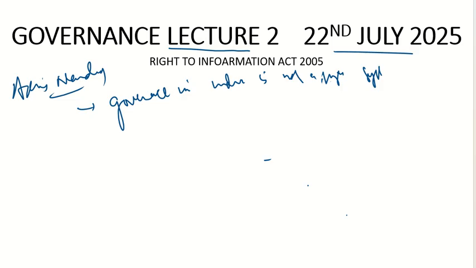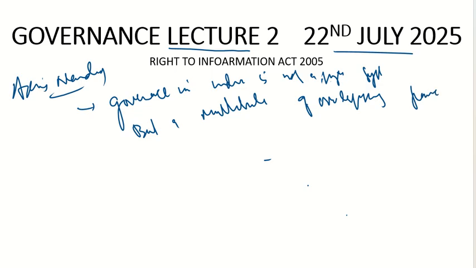The governance in India is not a single system, but a multitude of overlapping power structures, each fighting for legitimacy. So this is the statement made by Ashish Nandy. He says that governance in India is not a single system, but a multitude of overlapping power structures, each fighting for legitimacy.